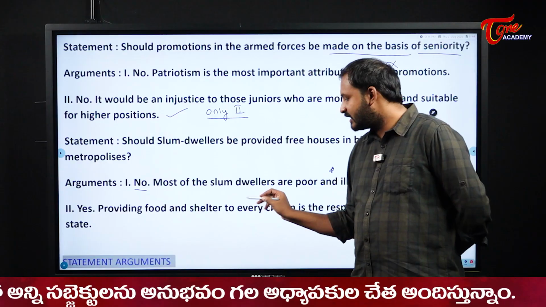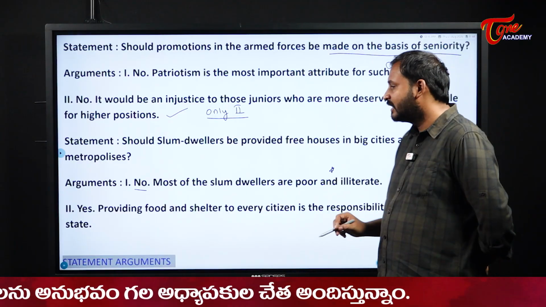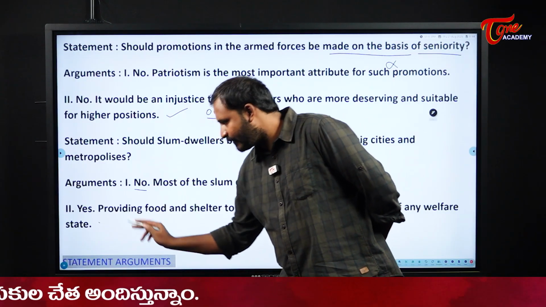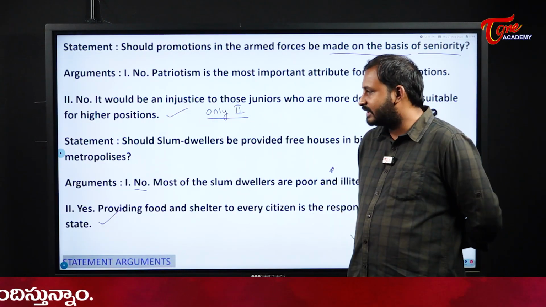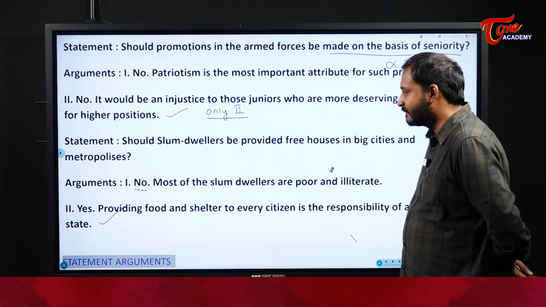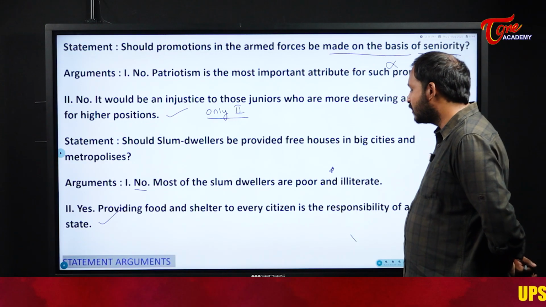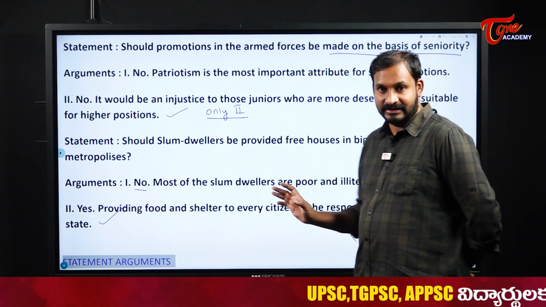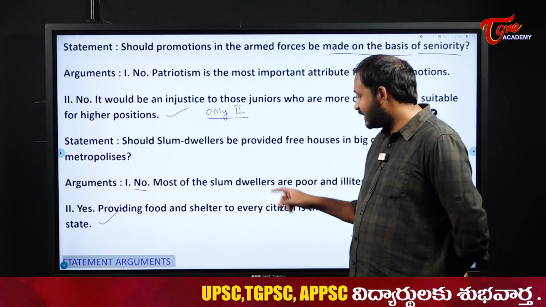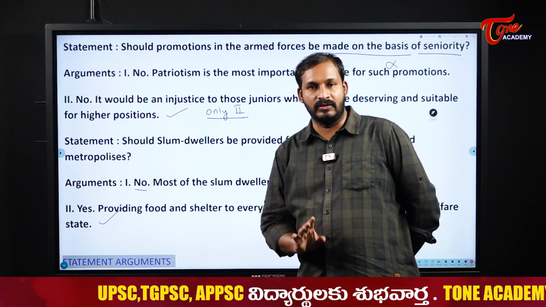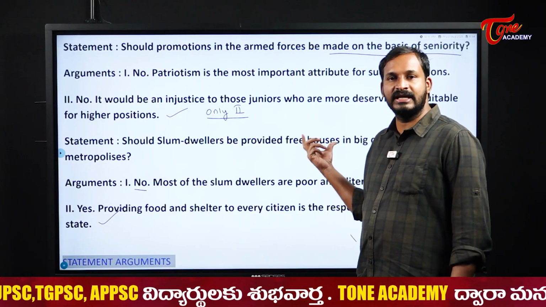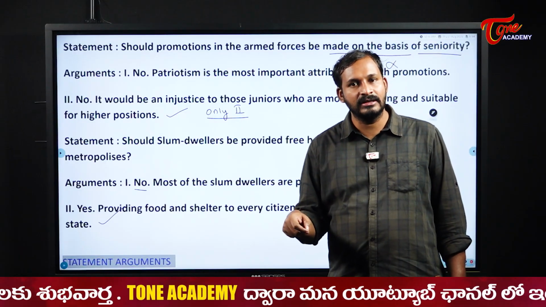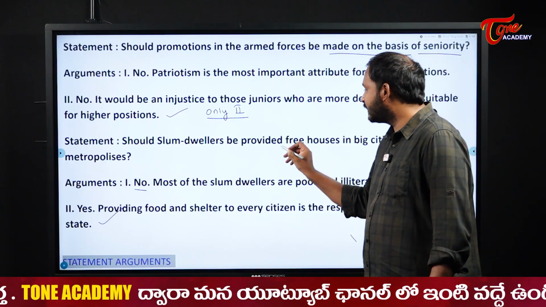Yes, providing food and shelter to every citizen is the responsibility of any welfare state. This one is a perfect one. There is no doubt in that. We will mark that as yes. Now tell me the first one: no, most of the slum dwellers are poor and illiterate. Yes, this is correct, but by saying this is correct, sir, can we mark no? It is not. First, we should also consider the given situation. They are providing the free houses. The reason behind that is what? They are poor. Why are they providing the free houses?